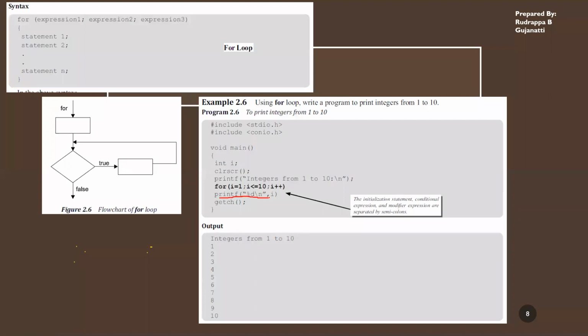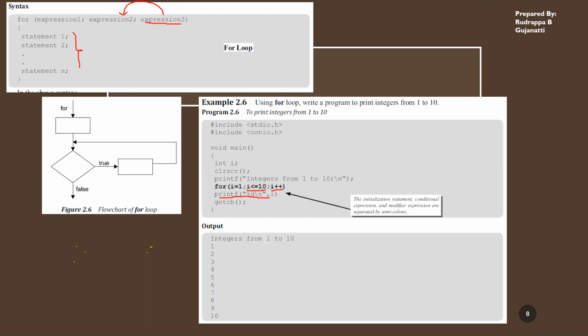So it will print. Now once all the statements are executed, then whatever expression is present here will be executed. That is expression 3 will be executed over here. In this case, I plus plus, that is it will be incremented. I will be equal to I plus 1. So it will be 1 plus 1, which is equal to 2. Once this expression is evaluated, it goes and sees expression 2. In this case, I is lesser equal to 10. That is what you're checking.